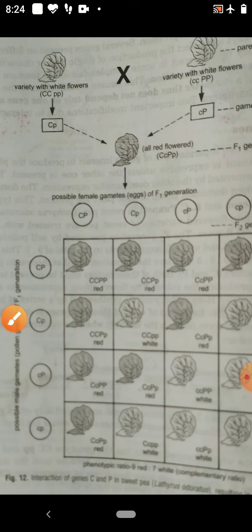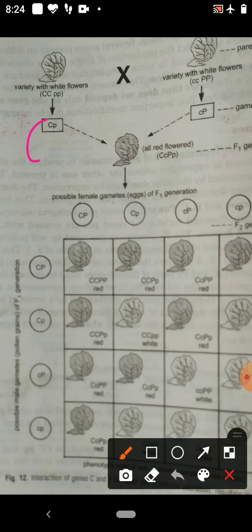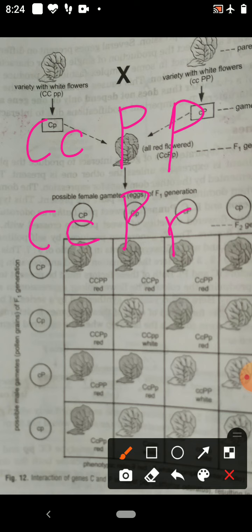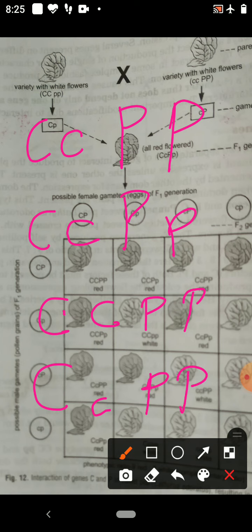Their genotype is either small c, small c, capital P, capital P, or small c, small c, capital P, small p, or small c, small c, small p, small p, or capital C, small c, small p, small p. So these are the white.